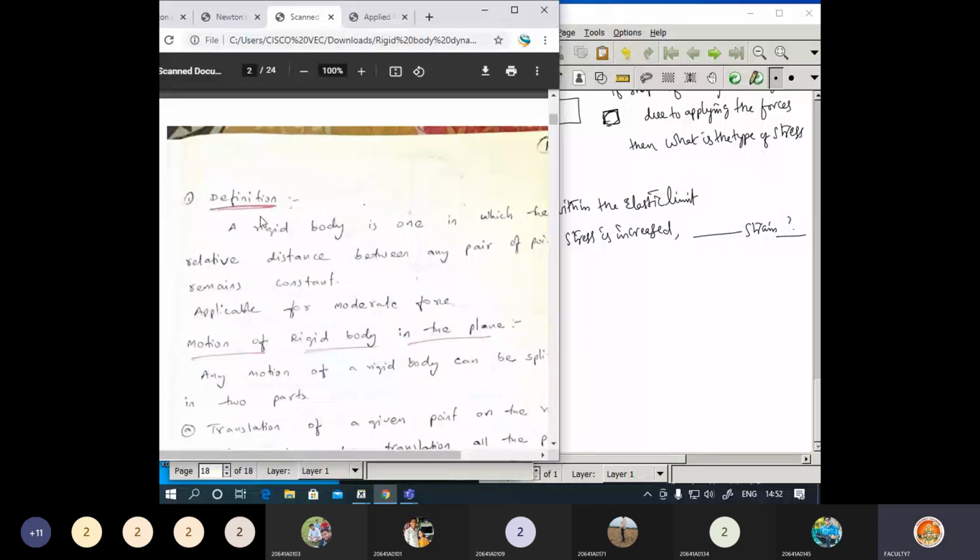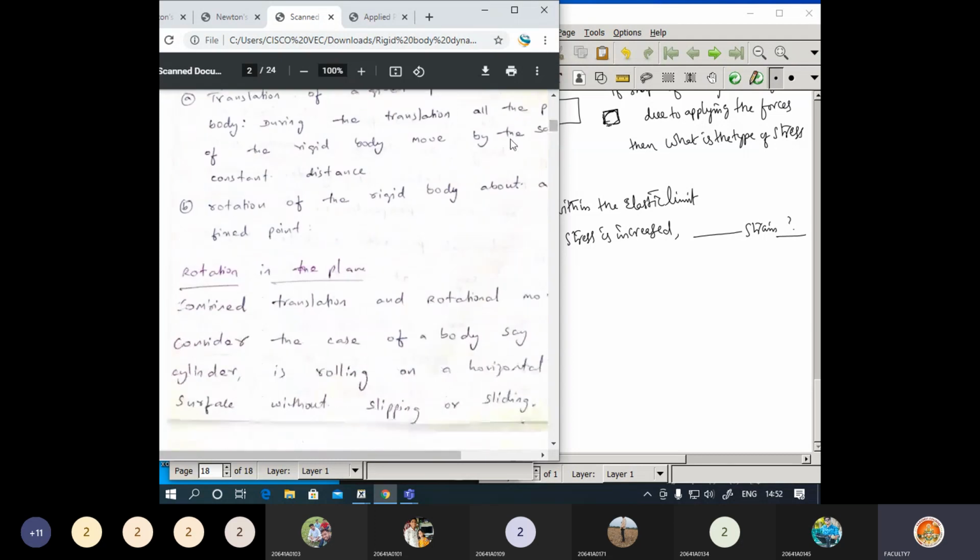Rigid body can be defined as, or else the motion of the object. The different types of motions are translation motion, rotation motion, and the combination of those two.